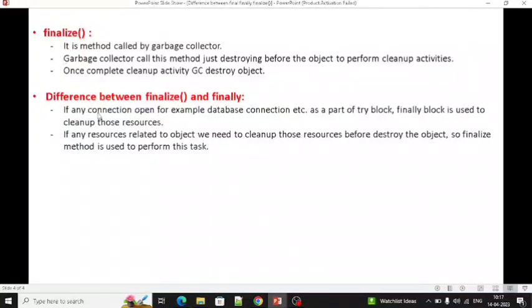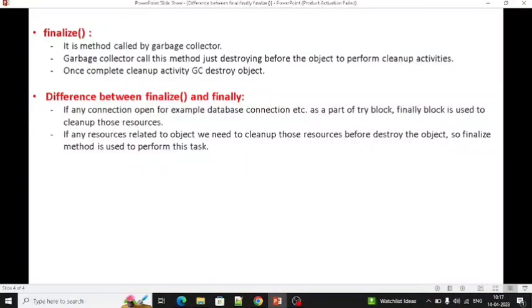So suppose any connection is open, for example a database connection as a part of the try block, then the finally block is used to clean up those resources. But if there are any resources related to an object, then we need to clean up those resources with the help of the finalize method.